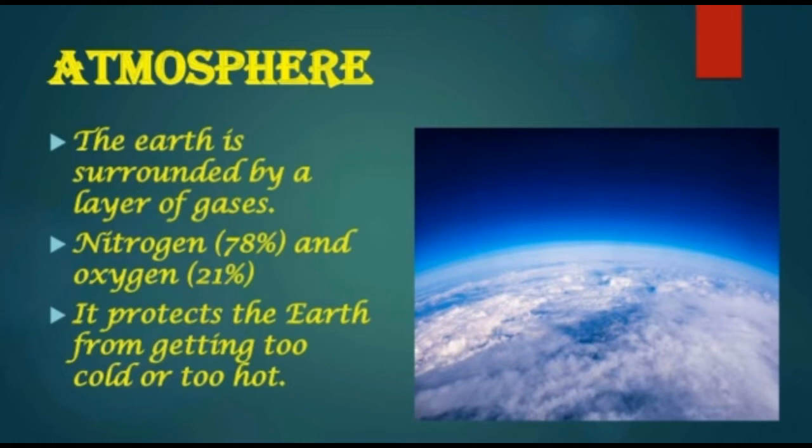Atmosphere. The earth is surrounded by a layer of gases which is called the atmosphere. It is composed mainly of nitrogen, that is 78%, and oxygen 21%. Other gases like carbon dioxide and argon comprise 1% of the atmosphere by volume. The atmosphere is like a blanket that surrounds the earth. It protects the earth from getting too cold or too hot.